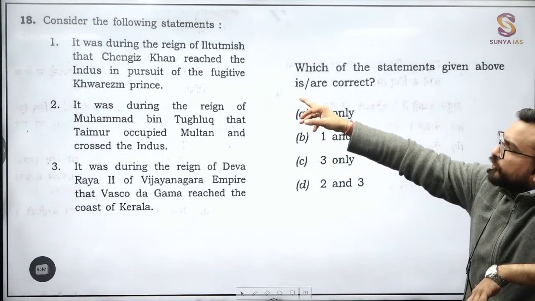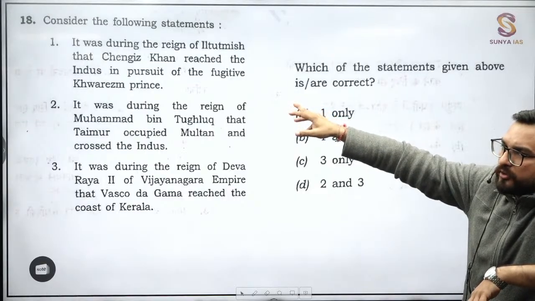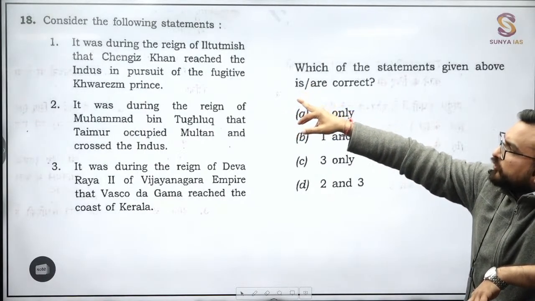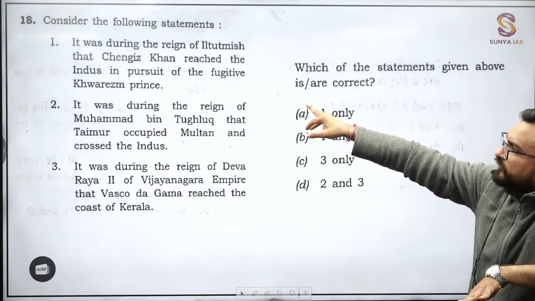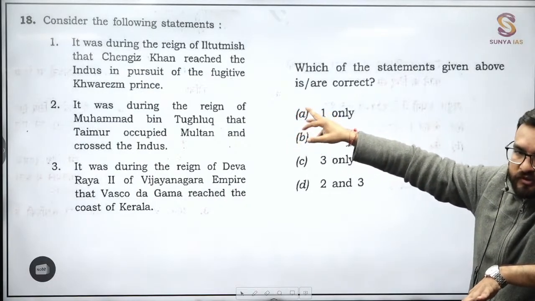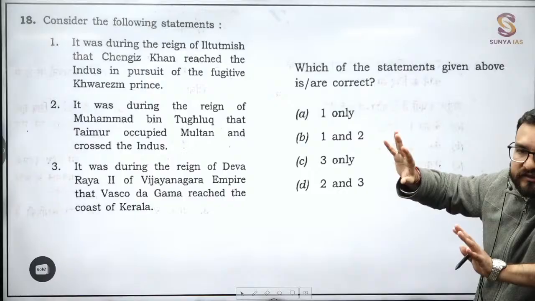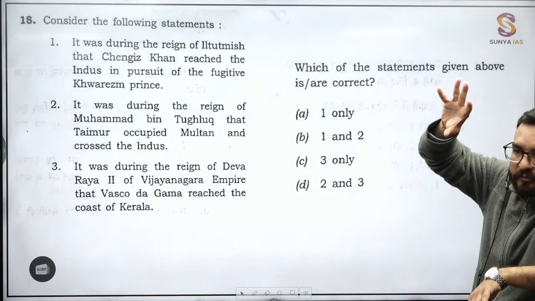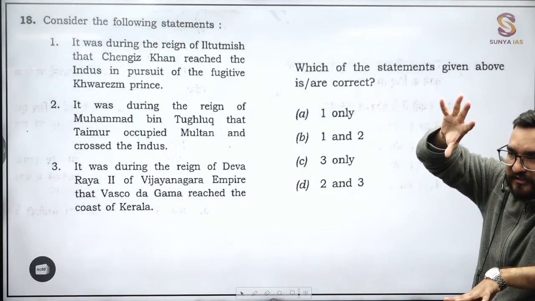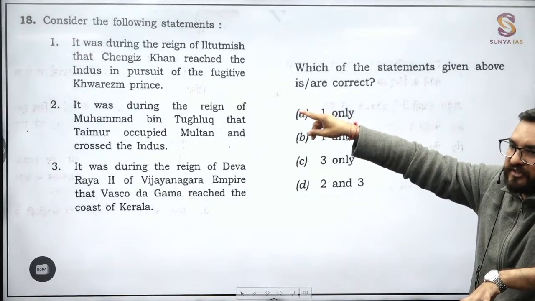How they ask you a question in the examination, 2021 or 2022 prelim. During the reign of Iltutmish, Chengiz Khan reached the Indus in pursuit of the fugitive Khwarizmi prince. Now you understand Khwarizmi, who were Khwarizmi? You know that they were the Central Asian people, ruling vastly over the Central Asian empire, Khwarizmi.